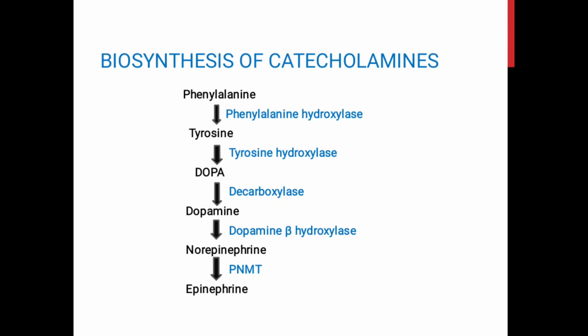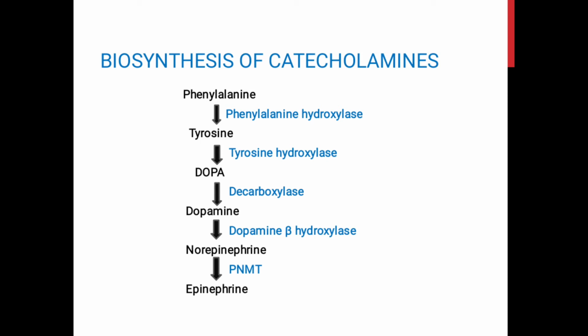The raw material for the synthesis of catecholamines is tyrosine. This is obtained in two ways. One is from the diet, the other is from the hydroxylation of phenylalanine by the enzyme phenylalanine hydroxylase. Now, this tyrosine is converted to DOPA, that is dihydroxyphenylalanine. This reaction takes place in the cytoplasm of the chromaffin cells. The conversion of DOPA to dopamine occurs in the cytoplasm, and this is catalyzed by the enzyme DOPA decarboxylase in the presence of pyridoxal phosphate as a cofactor.